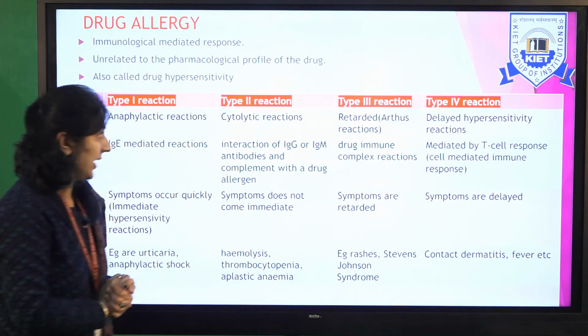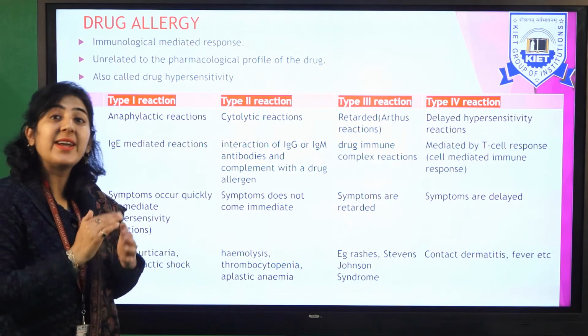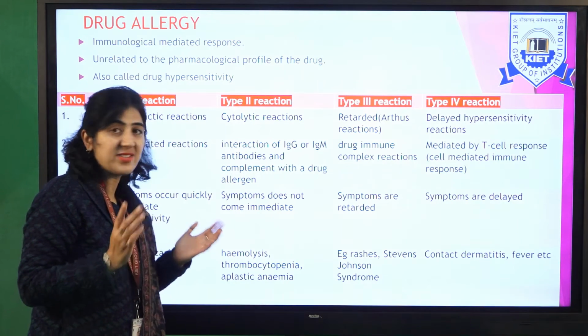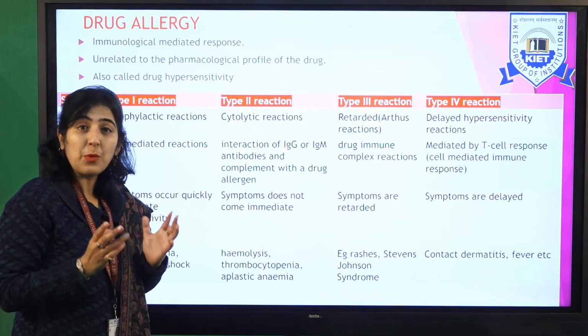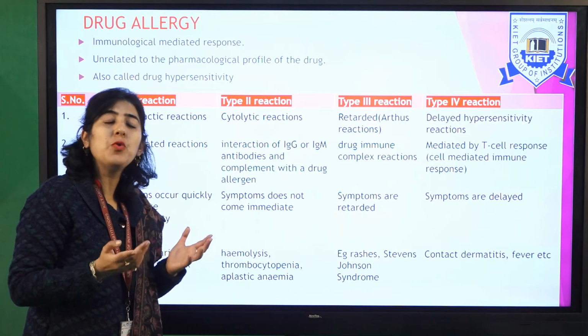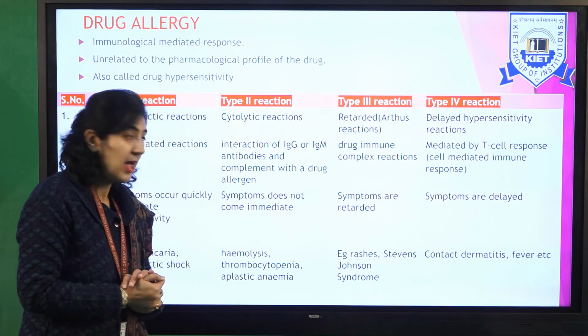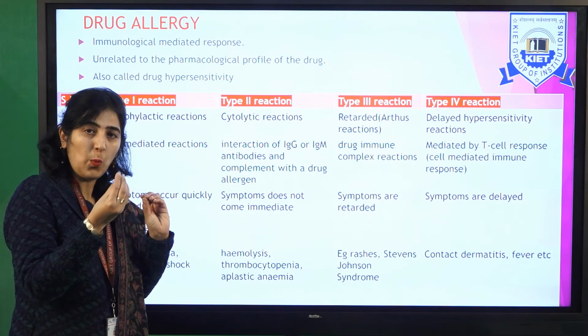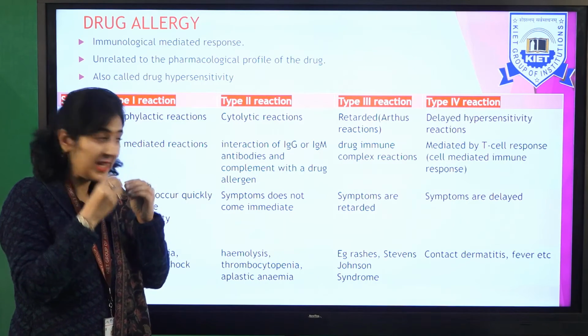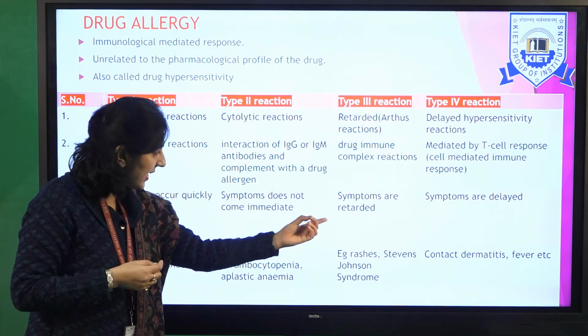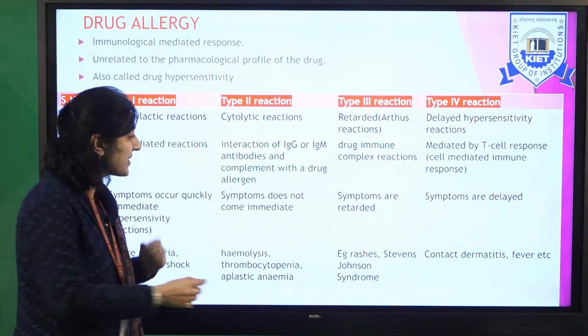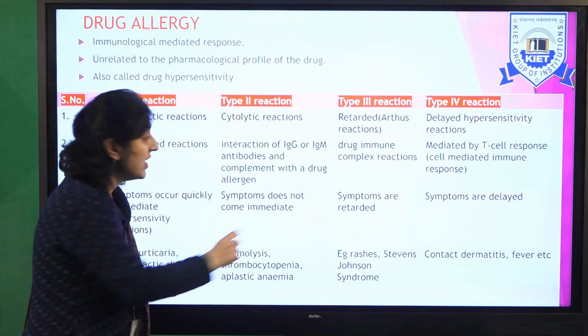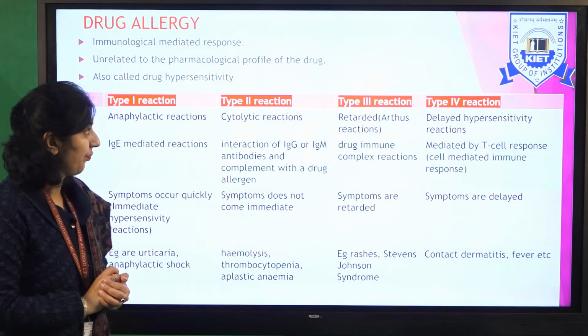Type 3 reaction. Type 3 reaction is a retarded reaction. We also call it Arthus reaction. Now basically what are these reactions? They are drug immune complex reactions. The drug forms immune complex basically with a particular skin protein and the symptoms are retarded, and because of this the person faces rashes. Stevens-Johnson syndrome.